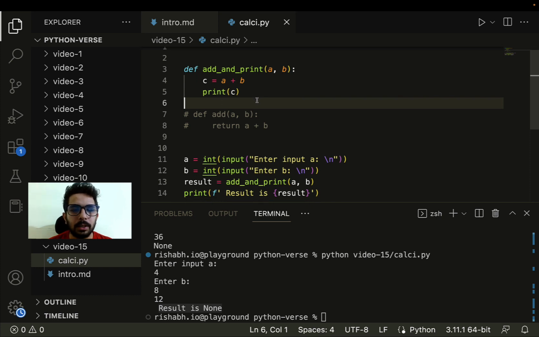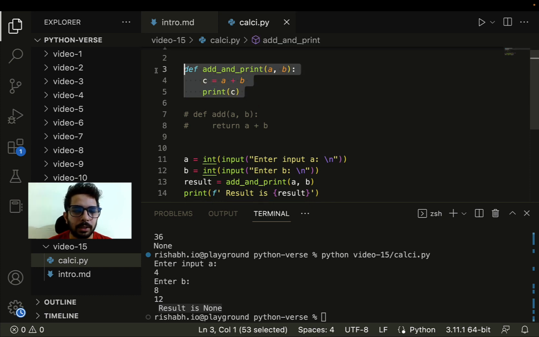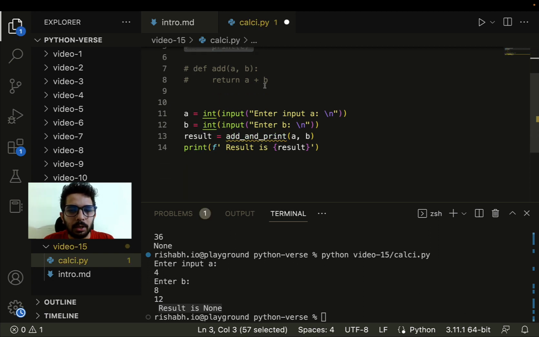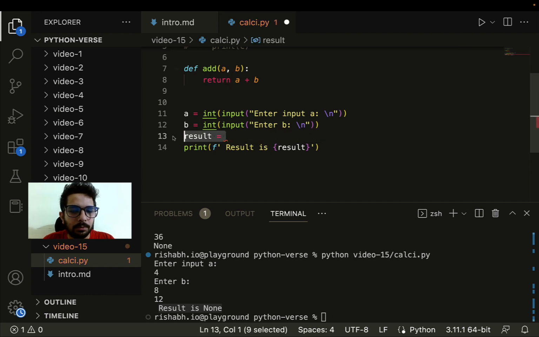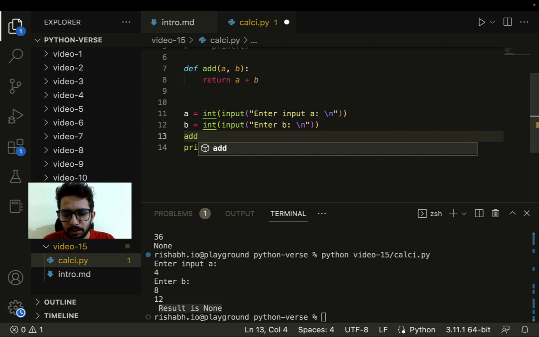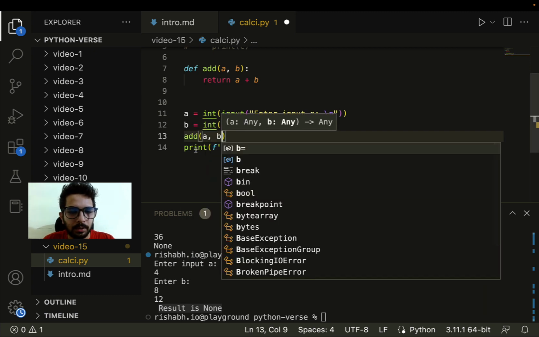Now let me do one thing. Let me just comment this function, and now let's look at this function. We are saying def add a and b, then we are saying return a plus b. Here the return statement is present, which means some value will be returned. So first of all, let's see what happens if we just call add a and b, right?